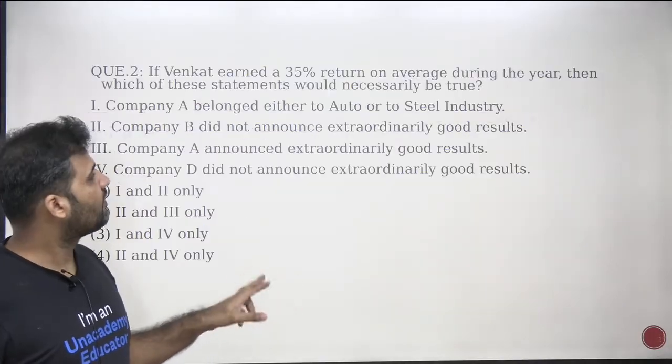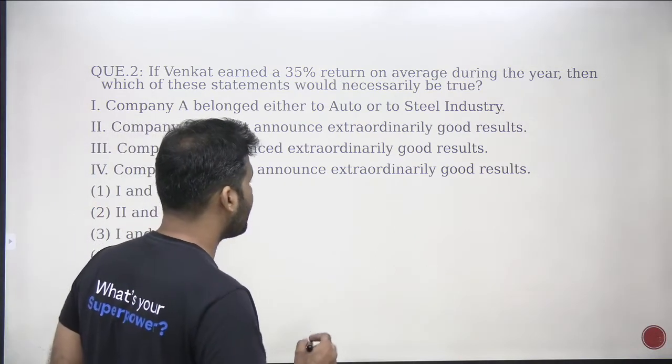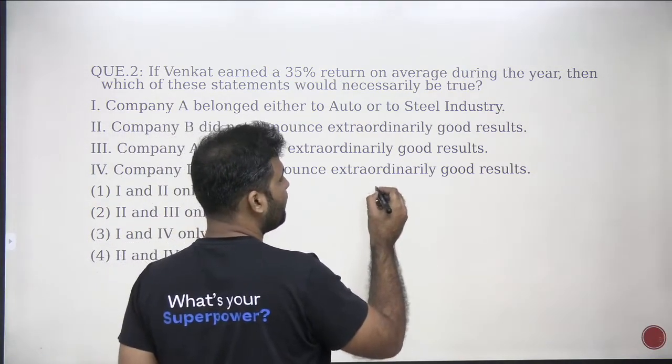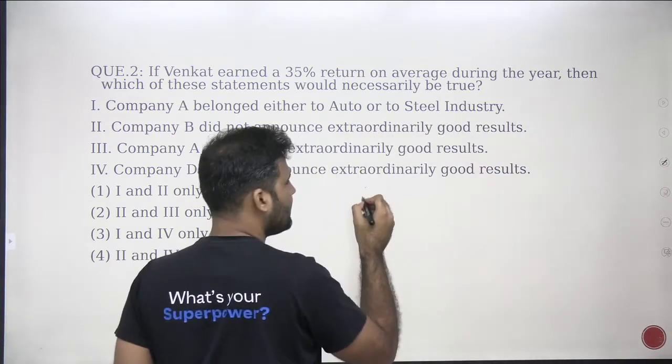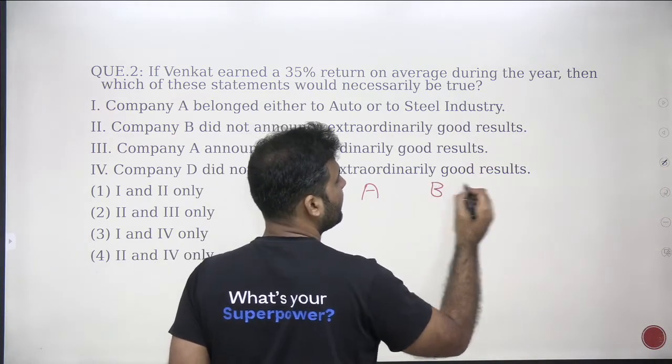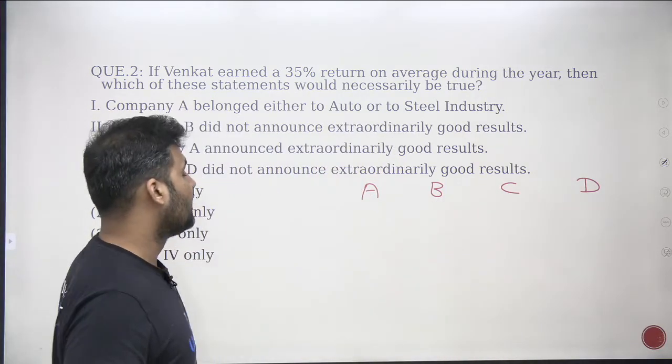So, here's part 2 where we'll be discussing question number 2. Before I discuss this question, let me give you a brief idea of what we have in the set. We have 4 companies, and Venkat is investing in each of these stocks. These are the 4 stocks, A, B, C, D.